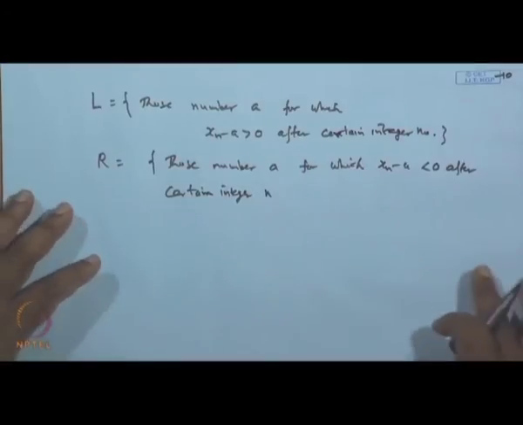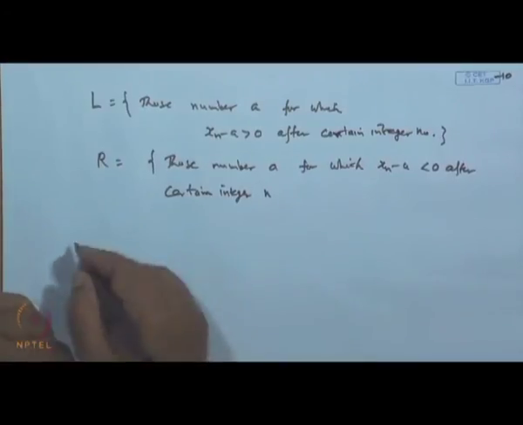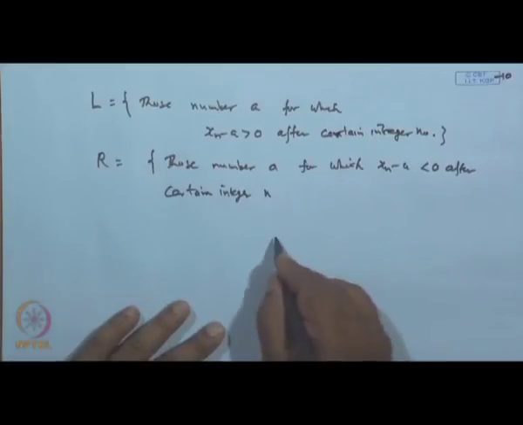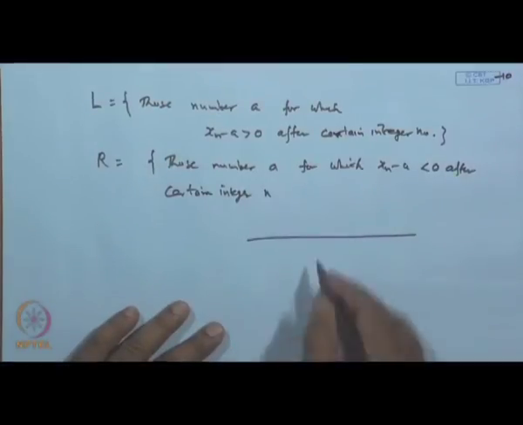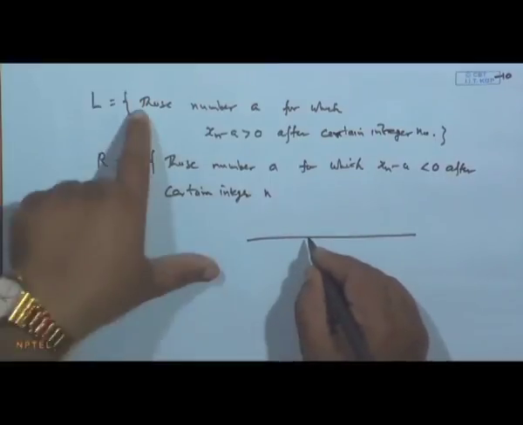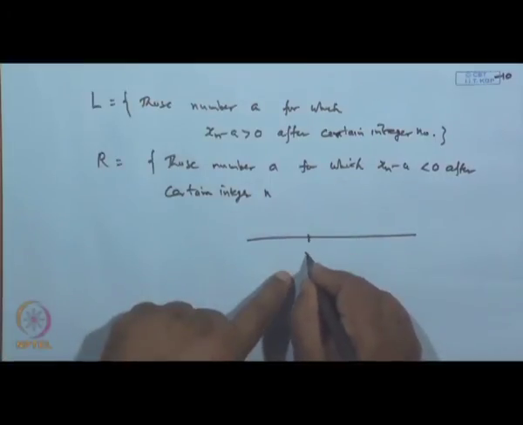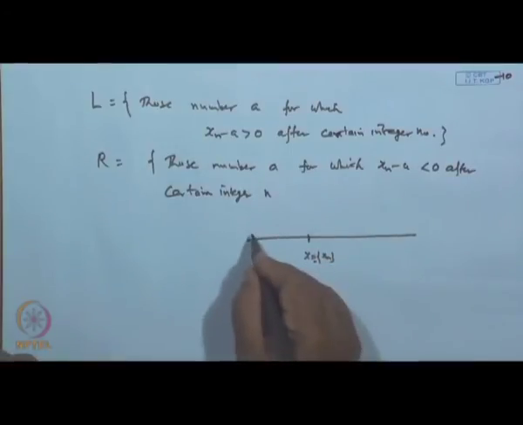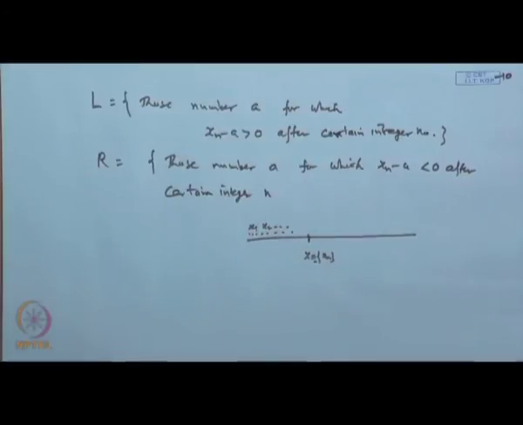And the third case is, so let us see. So, this is what we have: given x equal to this convergent sequence, I am taking x 1, x 2, x n like this.